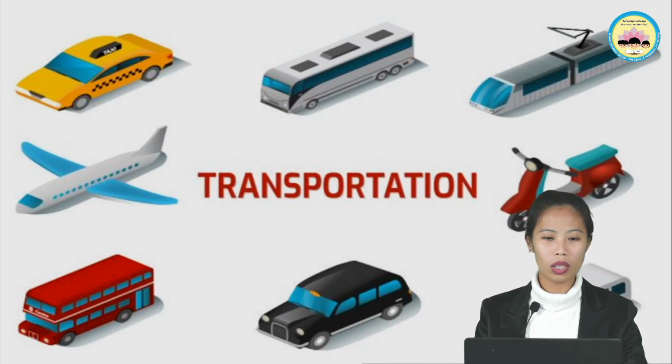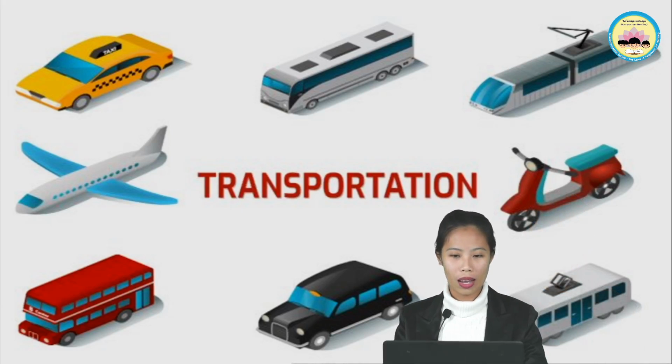Okay, look at the example. Look at this picture at the back. This is a plane. Very good. This is one of the examples of means of transportation. Taxi. This is also an example of means of transportation. This one, what do you think this one is? This is a motorcycle or a motorbike or a scooter. This one also is an example of transportation.